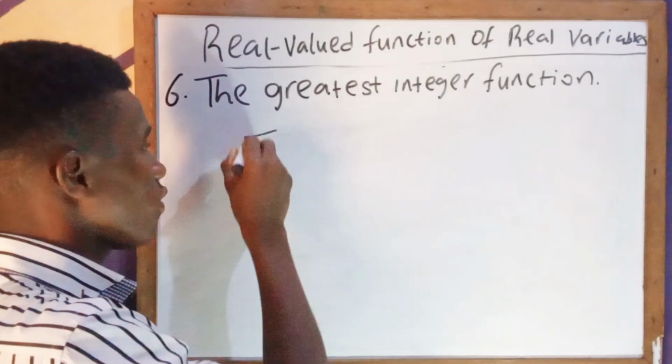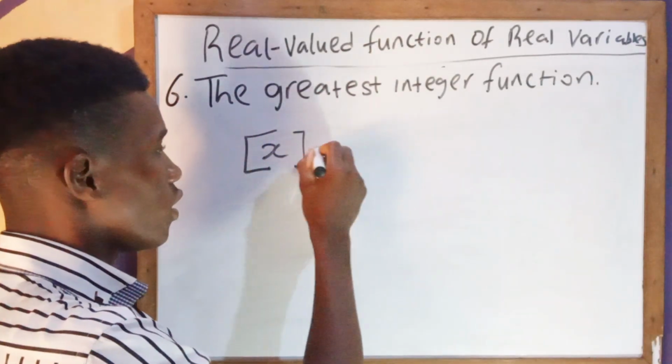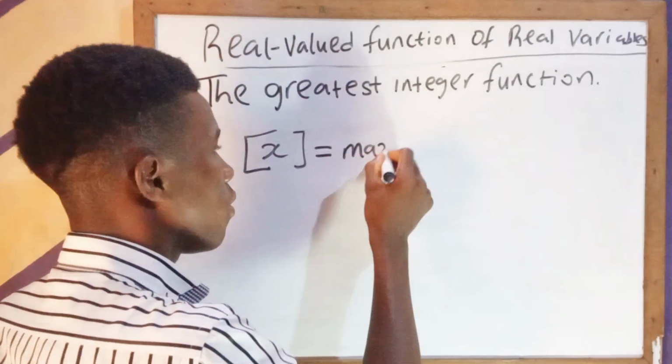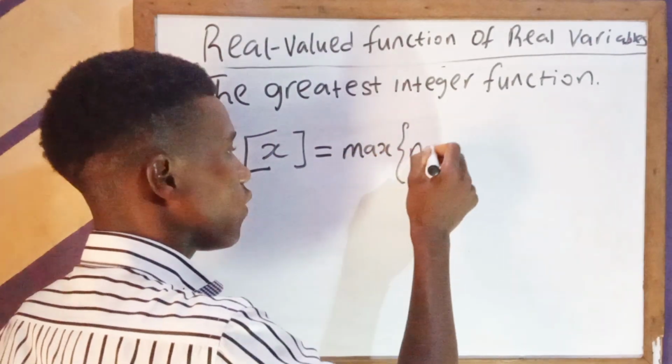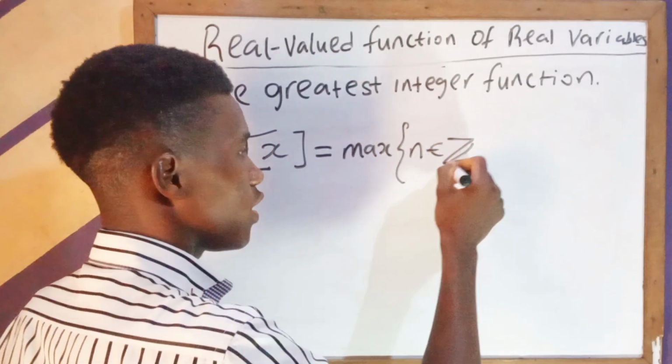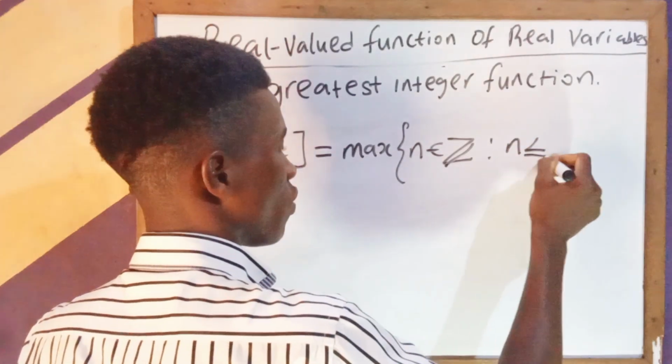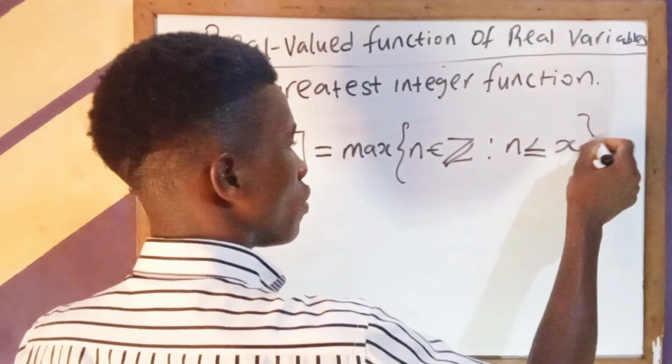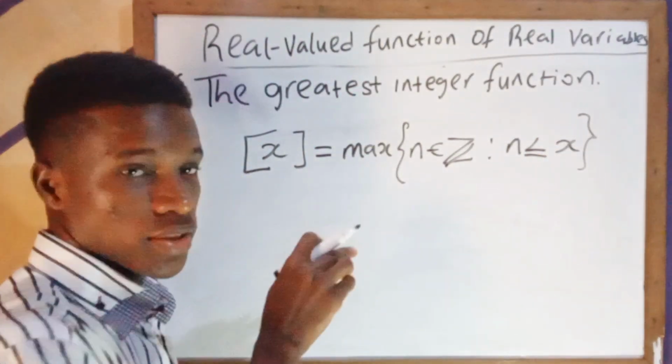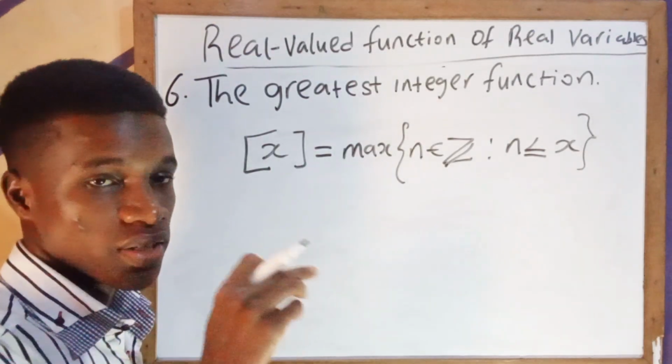So this basically means the greatest integer of x can be represented as the maximum value of n, that is an integer, such that n is less than or equal to x. So it is equal to x when x itself is an integer.